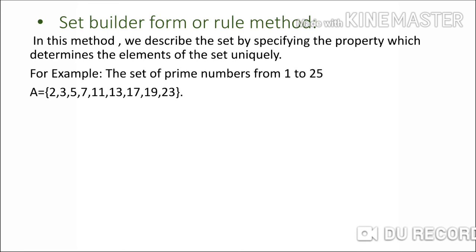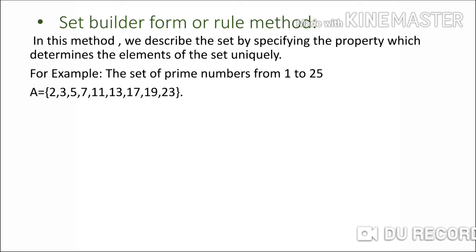We know prime numbers from 1 to 25. The set is written in a listing method as A is equal to, in curly bracket, 2, 3, 5, 7, 11, 13, 17, 19, 23 and close the curly bracket. This is written in listing method.